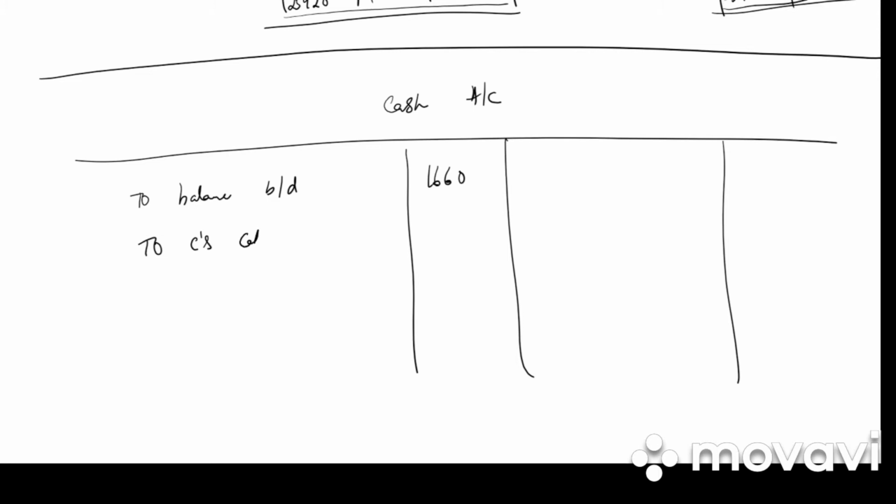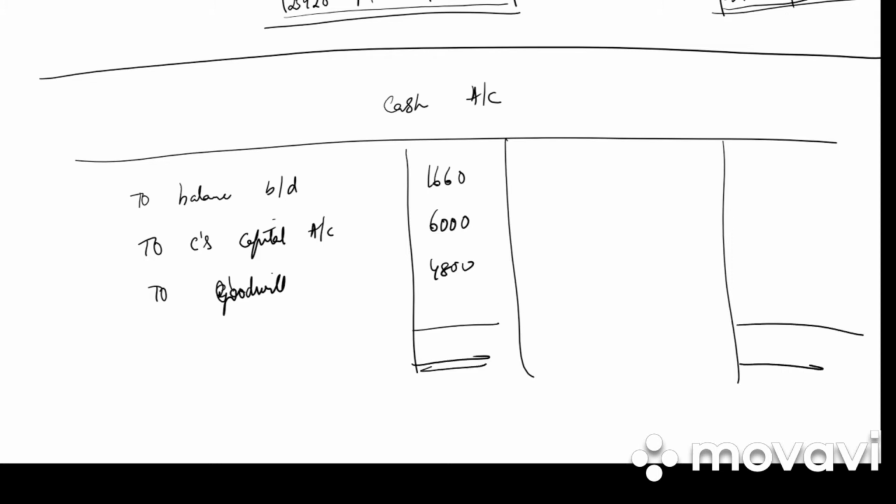Then we have C's capital account. How much is it? 6,000. To goodwill account, 4,800. So what is the total? 12,460. By balance carried down, 12,460. This will be written in the balance sheet.